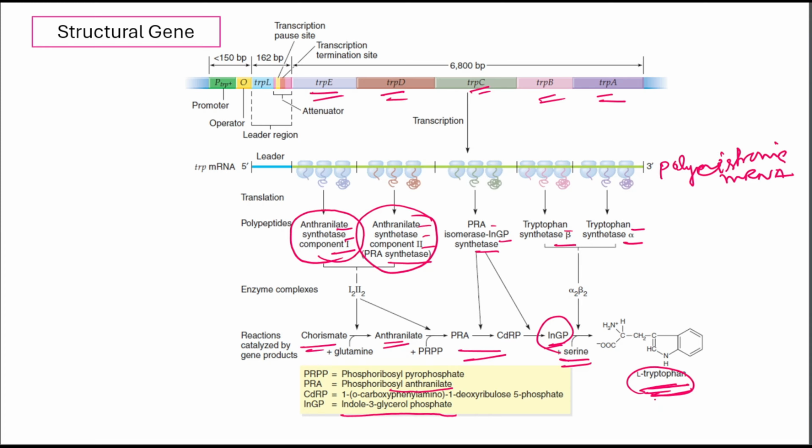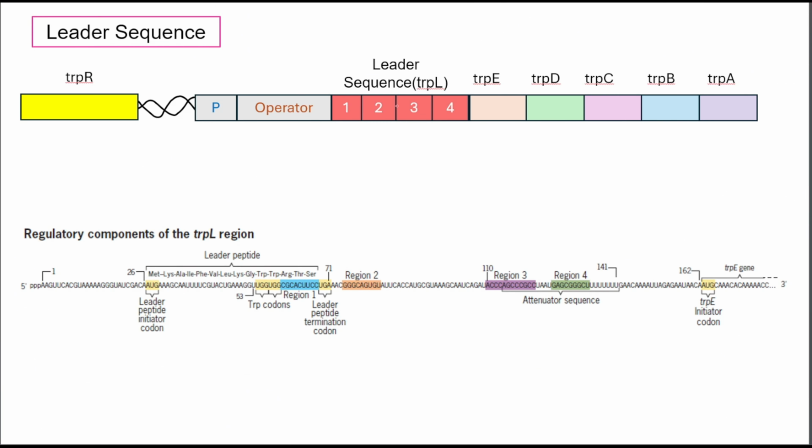The cell wants to produce all the enzymes for tryptophan biosynthesis only when needed. So the structural genes encode the enzymes that work together to synthesize tryptophan. But this tryptophan synthesis is controlled by a regulatory region called the leader sequence. The leader sequence of the trp operon is a third regulatory region located between the operator region and the first structural gene, that is trpE. This leader sequence is also called trpL, and this trpL region specifies a 162 nucleotide long mRNA leader sequence.